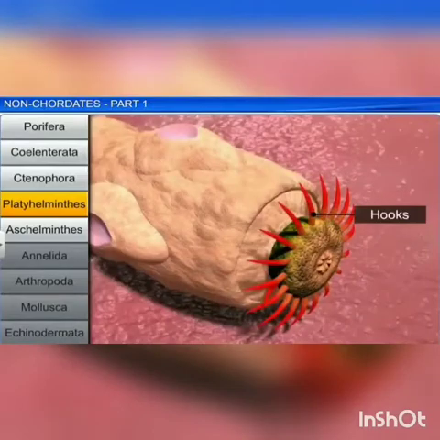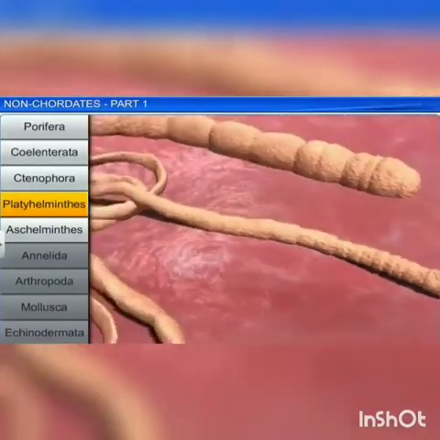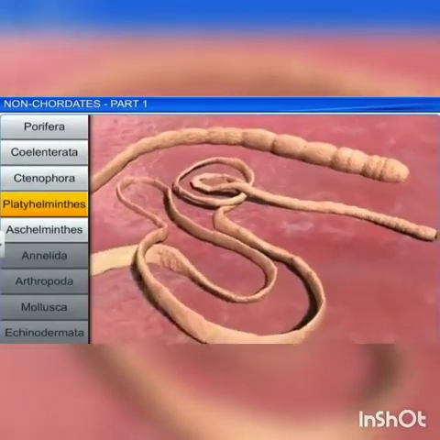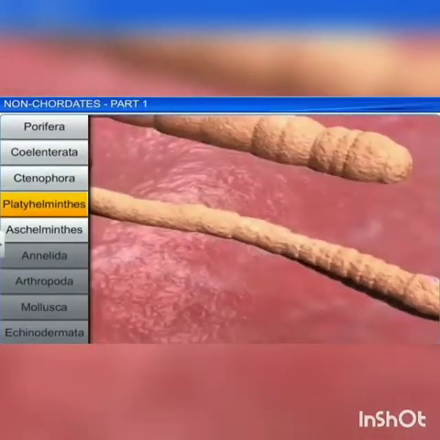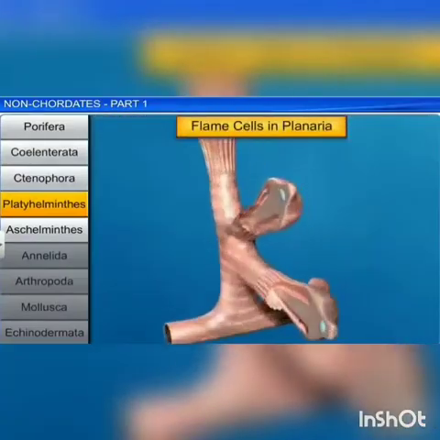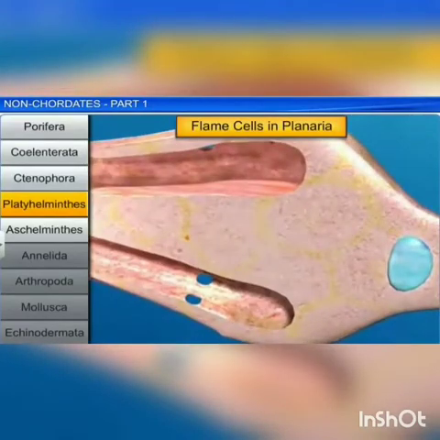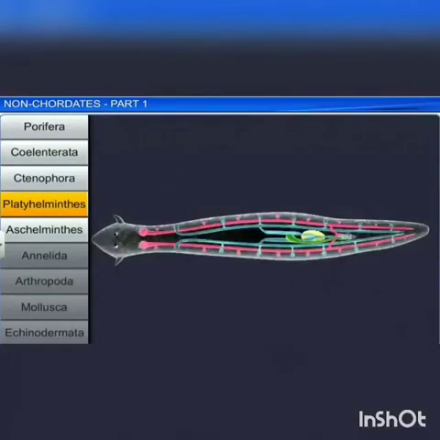Hooks and suckers are present in the parasitic forms and serve as organs of attachment. The specialized excretory cells called flame cells help in osmoregulation and excretion. So excretion and osmoregulation is done by flame cells.